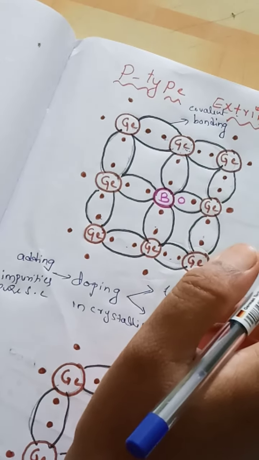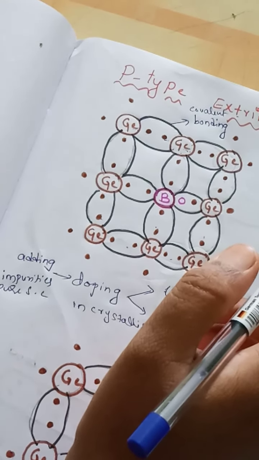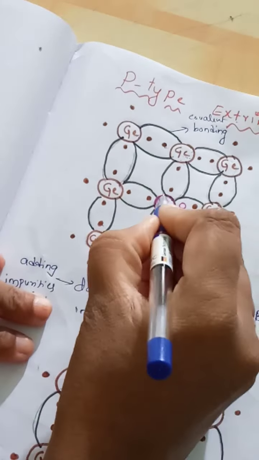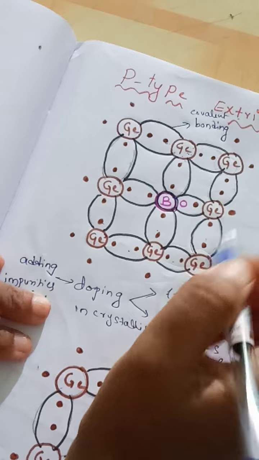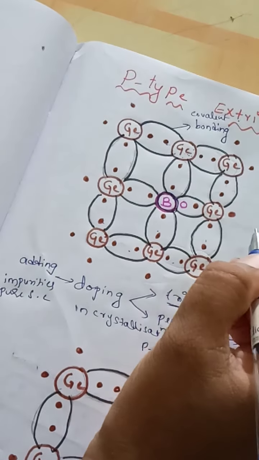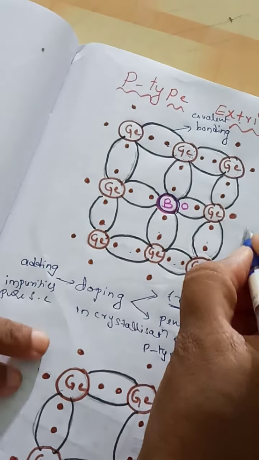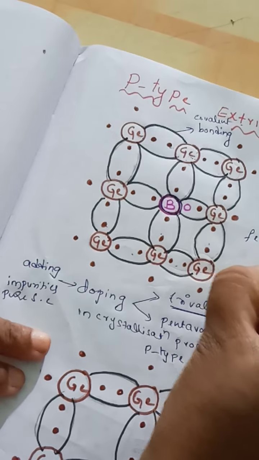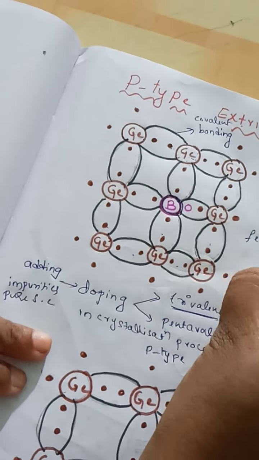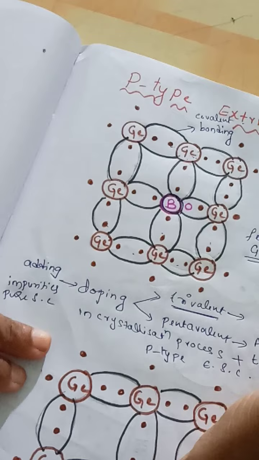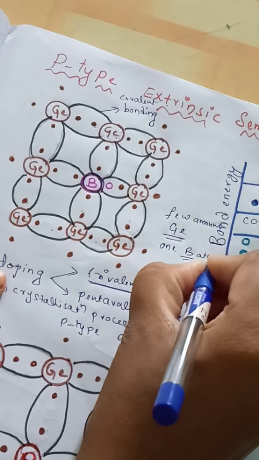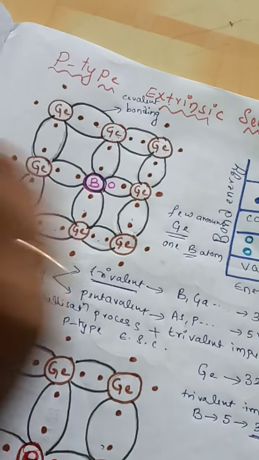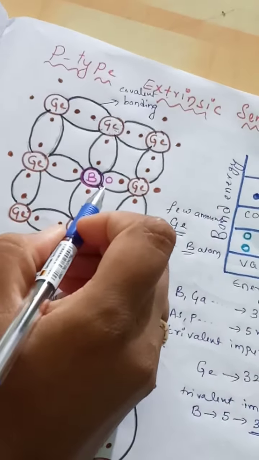Now in some germanium atoms we introduced boron, just a few amount. So in a few germanium atoms, we introduced one boron atom. Now see what is happening here.